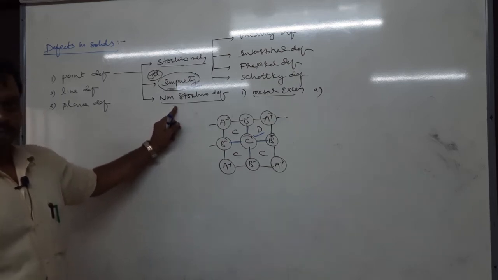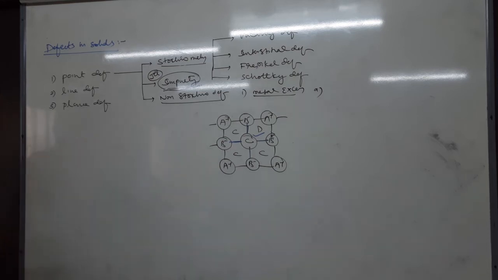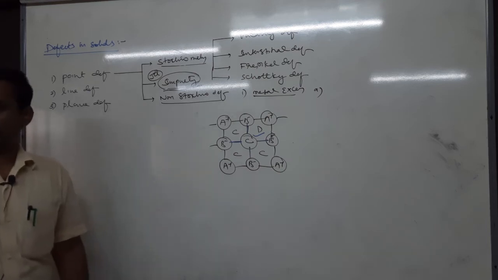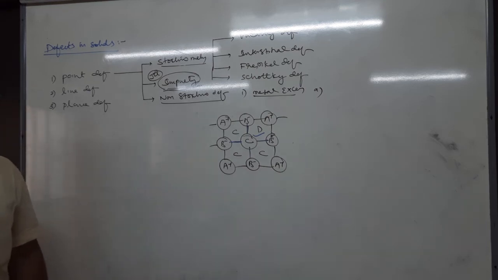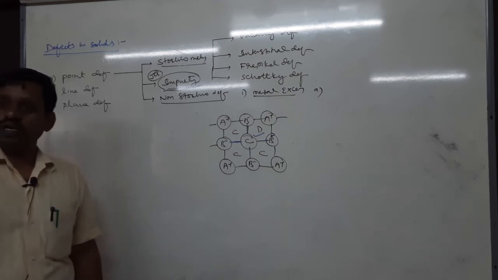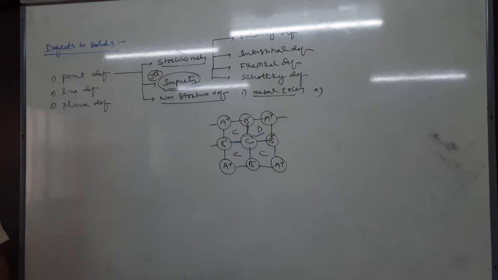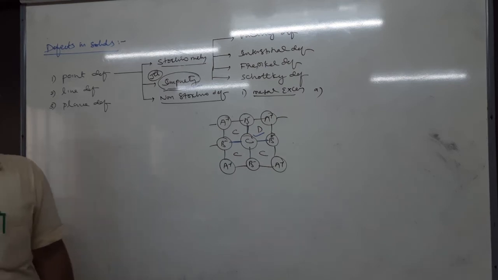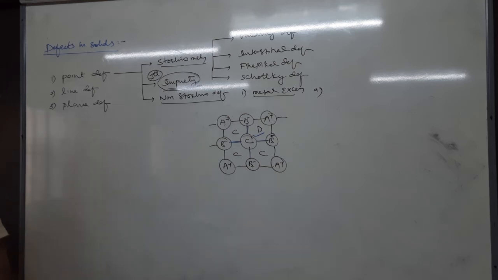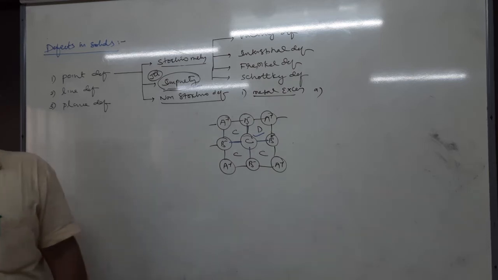Tell me, what exactly is the meaning of defect? The deviation from the perfect arrangement of particles in the crystal lattice is called defect. At absolute zero, or 0 Kelvin, crystals do not have any defect.